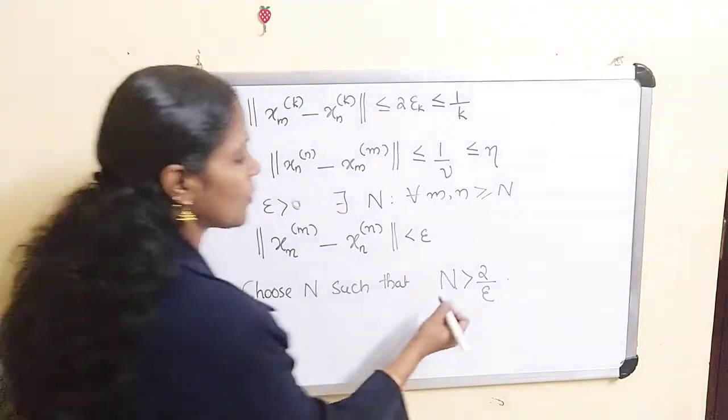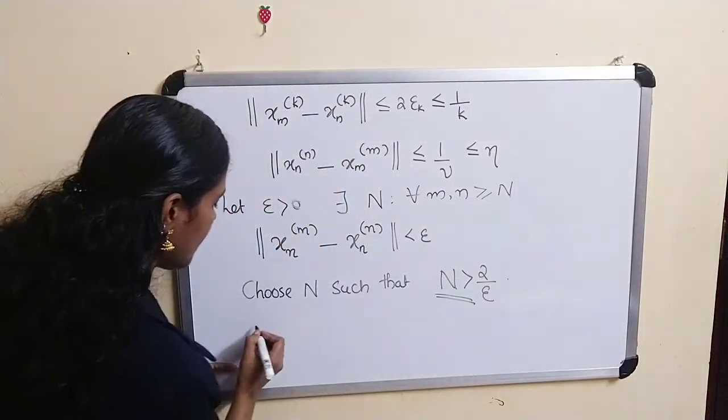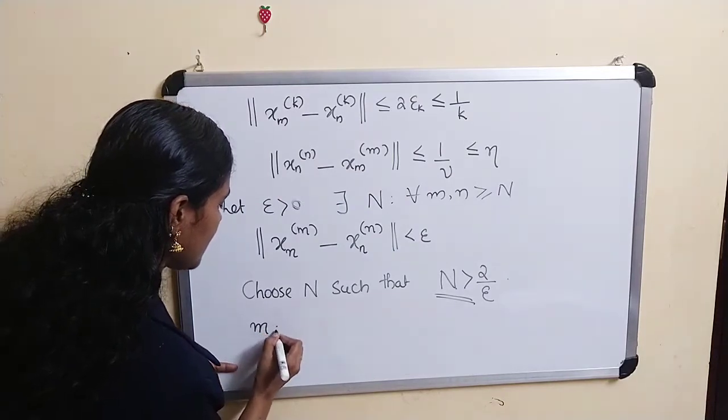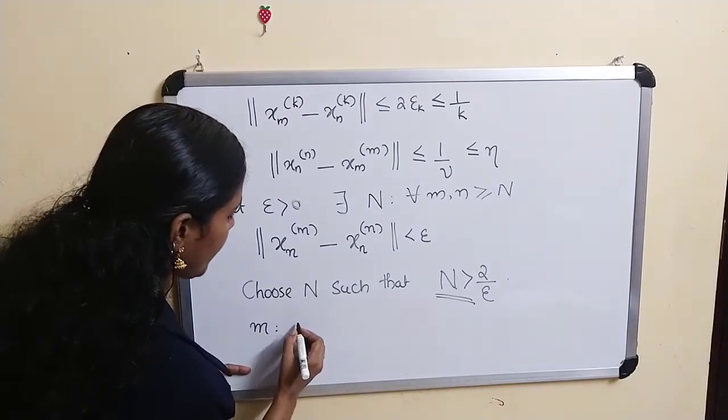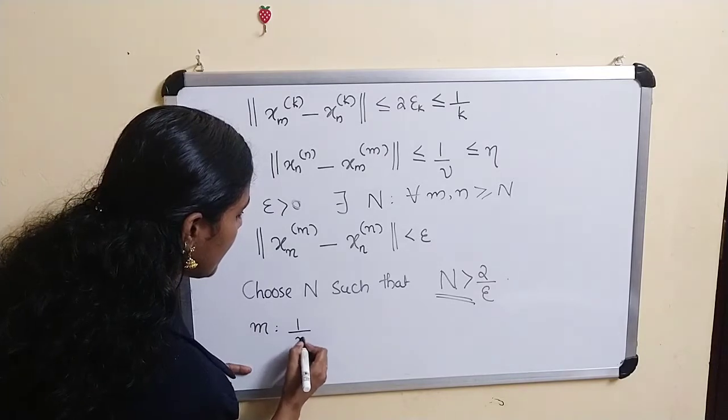Okay, so let m be the integer such that 1 by